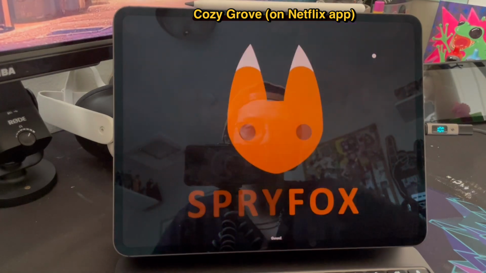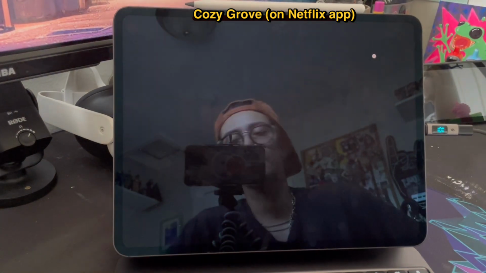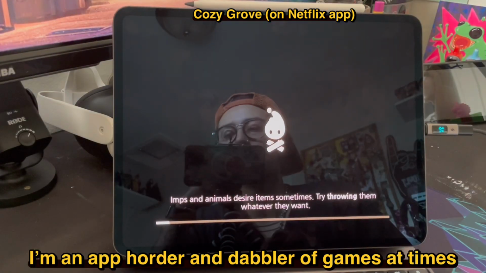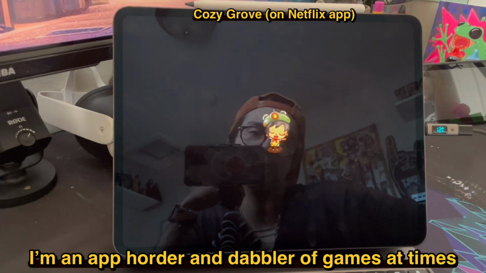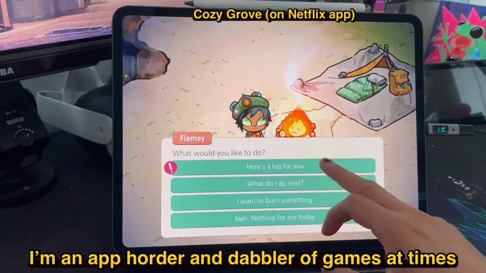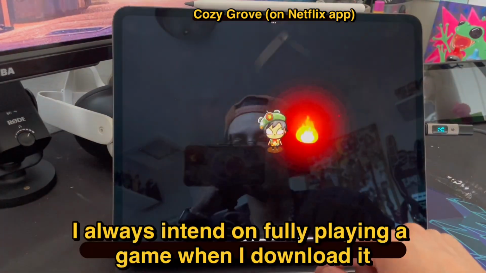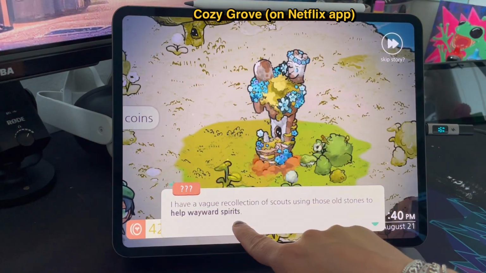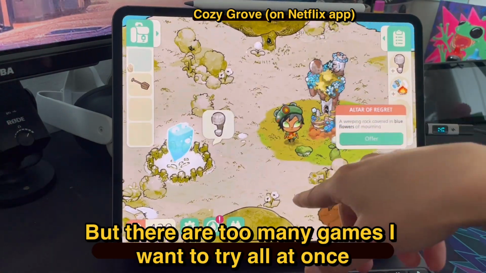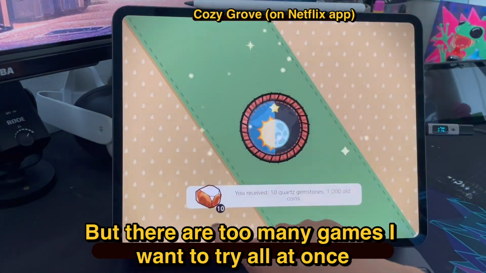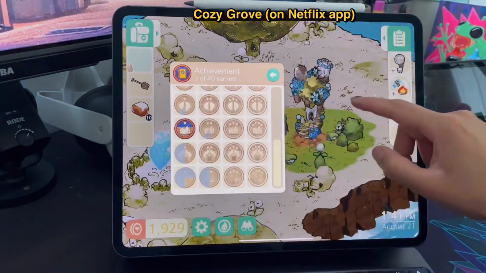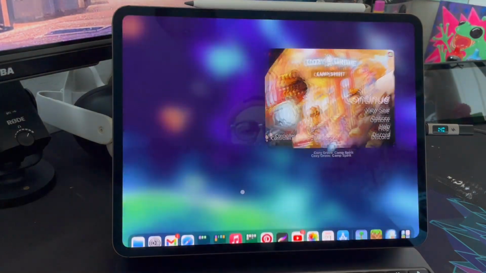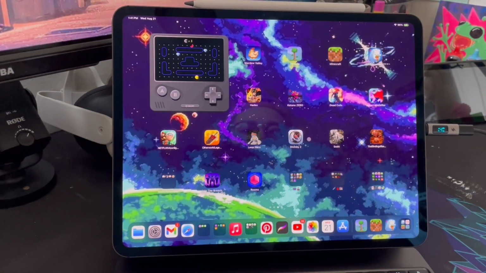Cozy Grove. Again, I'm a huge game dabbler. I don't know if that's even a term, but I like to download a lot of games and think about when I'll play it and how fun it'll be, and then maybe I'll open it once or twice and think that it's a great game, but I don't really get super sucked in a lot of times, and it's usually because I'm already playing multiple games.